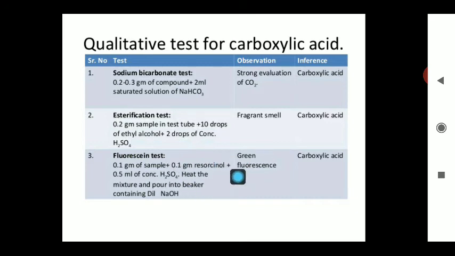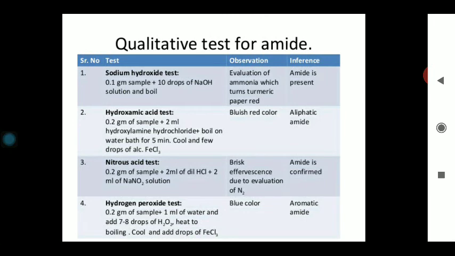And this 0.1 gram of the resorcinol plus 0.5 ml of the concentrated sulfuric acid you have to add, and this whole mixture is heated strongly, and on adding the NaOH, the green fluorescence color obtained indicates the presence of the carboxylic acid.